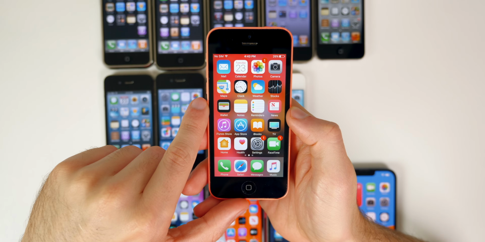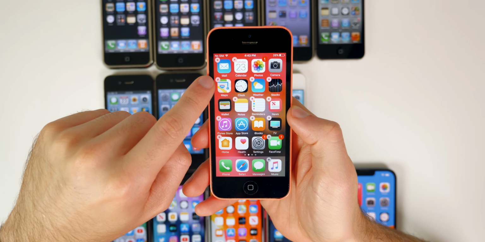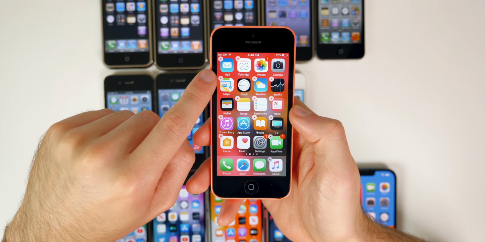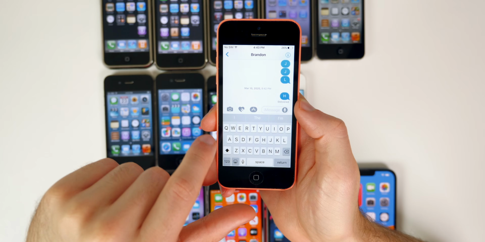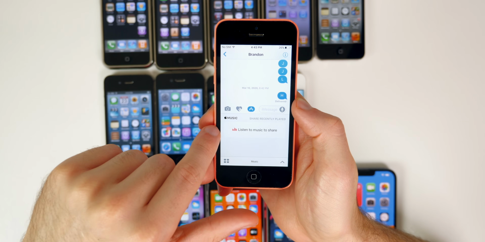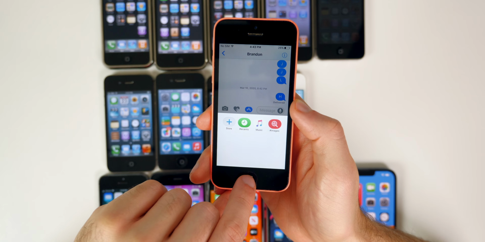And then came iOS 10 in 2016. So this gave us the option to delete default applications. You can see there, this was the first time we were able to delete applications that came pre-installed on our device. We got iMessage applications. So now in an iMessage, if you go to the App Store here, you were able to use these applications and play games with other people with iPhones.